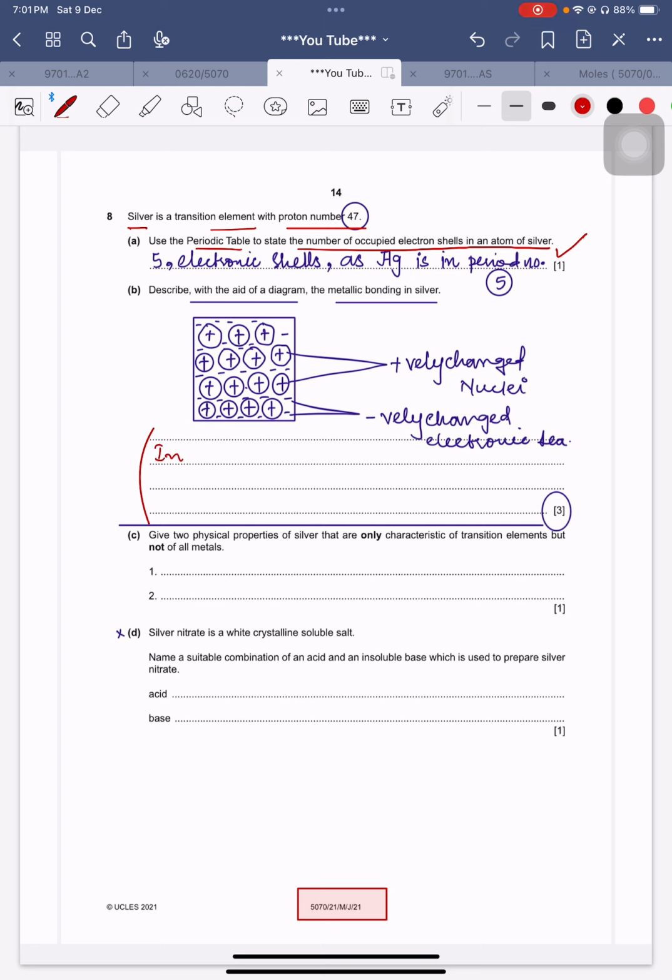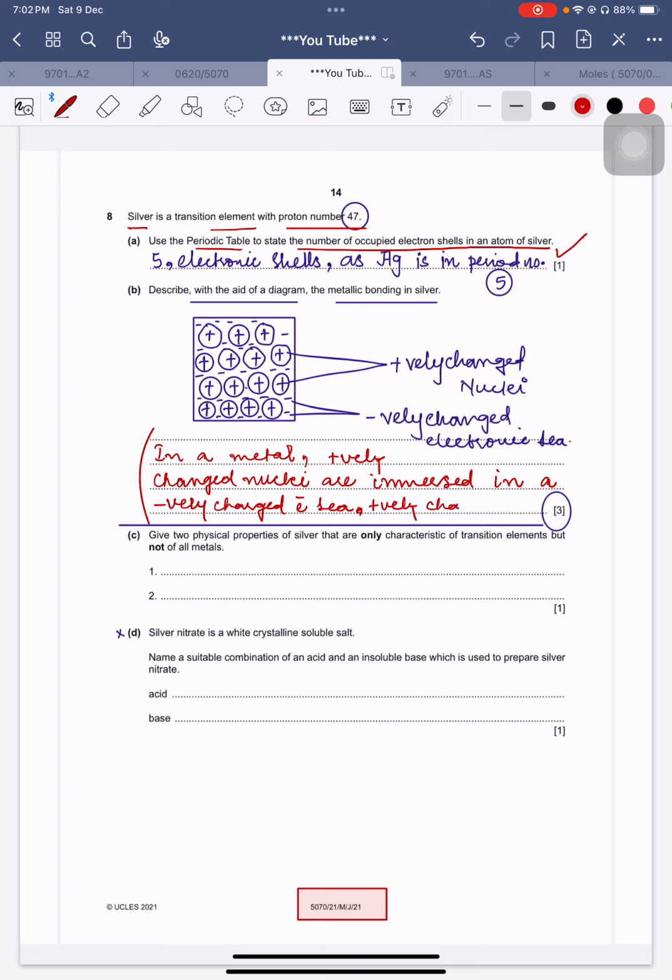In a metal, positively charged nuclei are immersed in a negatively charged electronic sea.